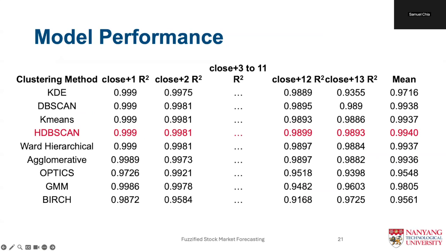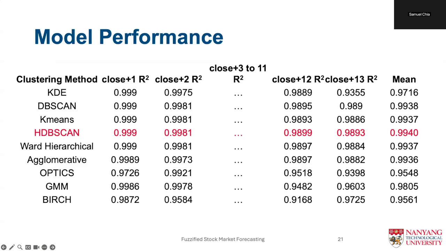The R-squared scores reported are averaged across the top 10 stocks in our universe for the test period spanning from 2016 to 2024. The results demonstrate that our transformer model, combined with various clustering techniques for fuzzification, achieves remarkably high R-squared scores across all 13 prediction horizon days.